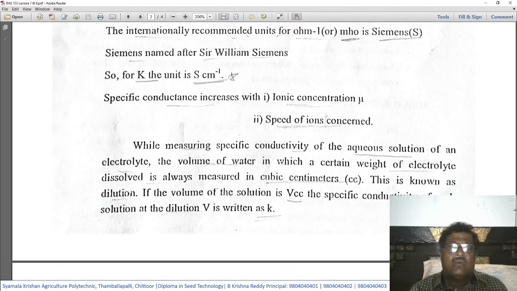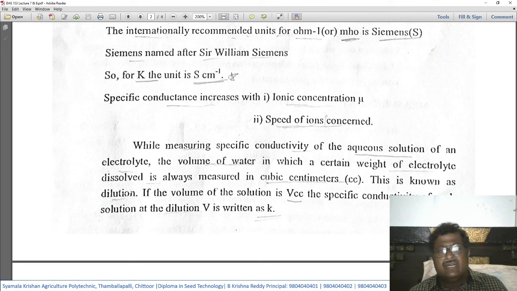Okay. While measuring specific conductivity of the aqueous solution of an electrolyte, the volume of water in which a certain weight of electrolyte is dissolved is always measured in cubic centimeters. Aqueous solution means a solution made by dissolving an electrolyte in water.